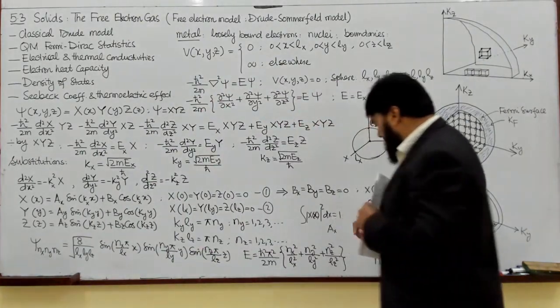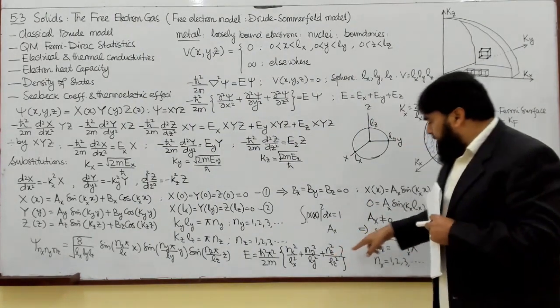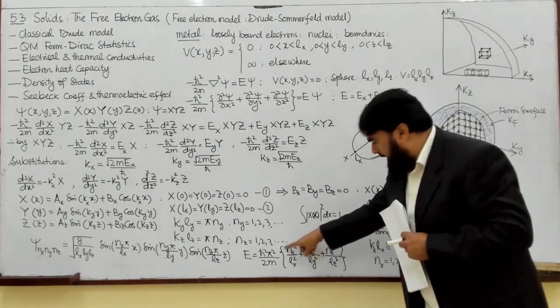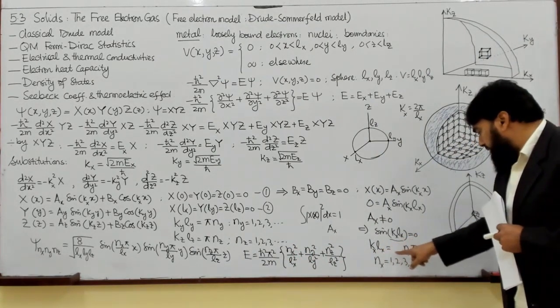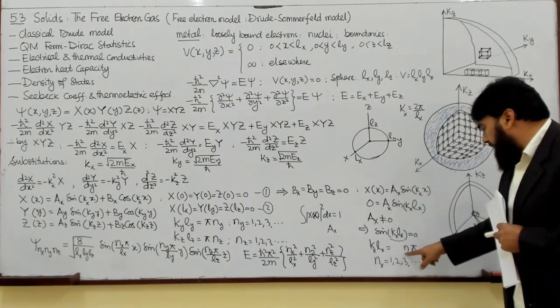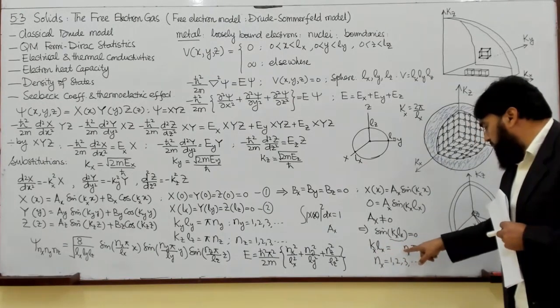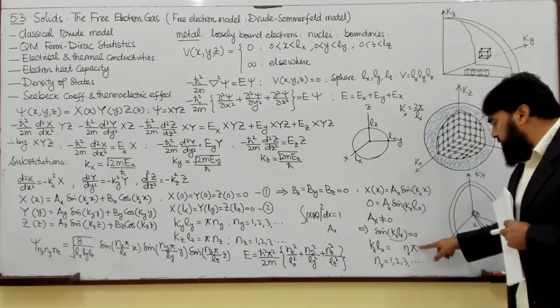So this way, our energy, because this is the k square from here, is equal to nkx square, is equal to nx square pi square.